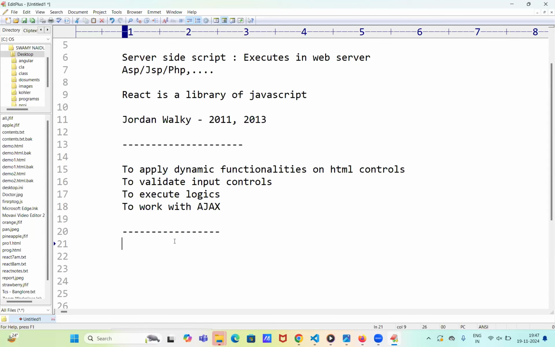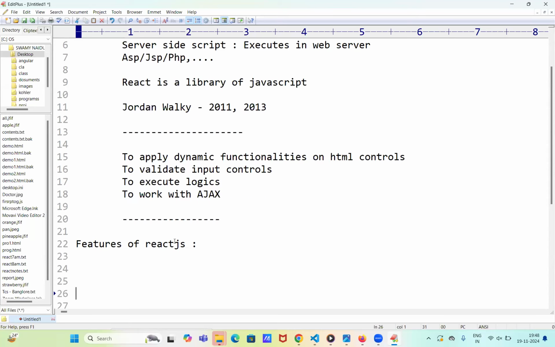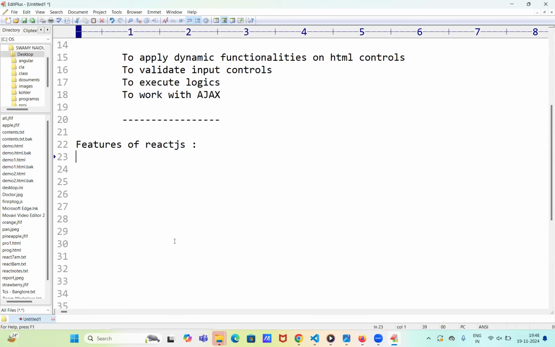I hope you're clear with this, right? So now, what are the features of React.js? First of all, what are the differences between JavaScript and React? After that, what are the differences between React and Angular? Those concepts we'll discuss now. Here we are covering the features of React.js.